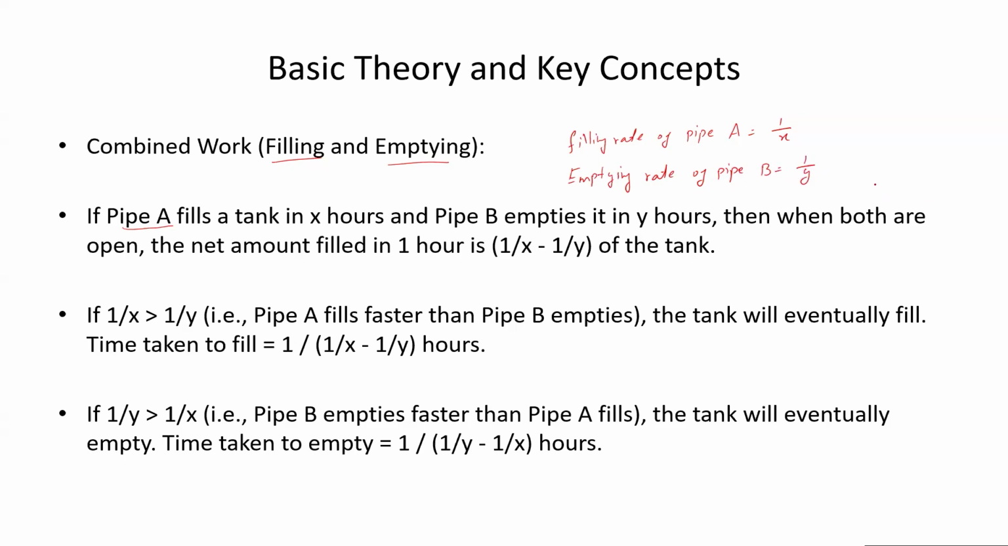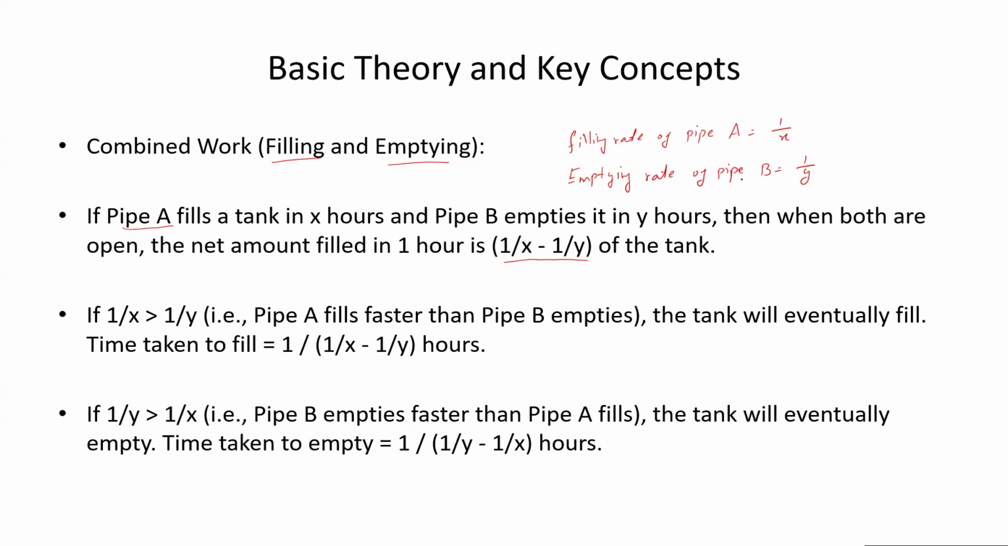Okay. Now, you tell me what the combined rate would be. First thing you have to see: combined rate of what? Filling the tank or emptying the tank. Here one pipe is used to fill the tank, and one pipe is used to empty the tank. So whatever be the reason, the net amount filled in 1 hour would be 1 upon x minus 1 upon y. So you have to subtract the emptying rate from the filling rate if you want to know the filling rate.